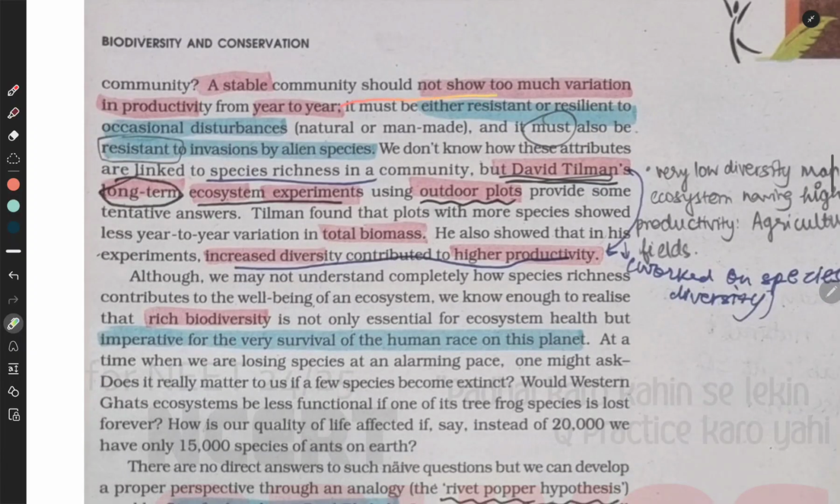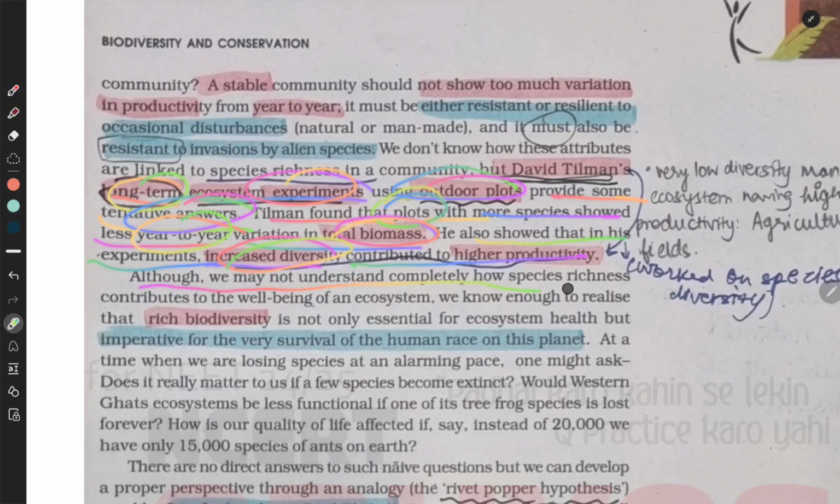A stable community should not show too much variation in productivity from year to year. It must be either resistant or resilient to occasional disturbances, natural or man-made, and it must also be resistant to invasions by alien species. We don't know how these attributes are linked to species richness in a community, but David Tilman's long-term ecosystem experiments using outdoor plots provide some tentative answers. Tilman found that plots with more species showed less year-to-year variation in total biomass. He also showed that in his experiments, increased biodiversity contributes to higher productivity.